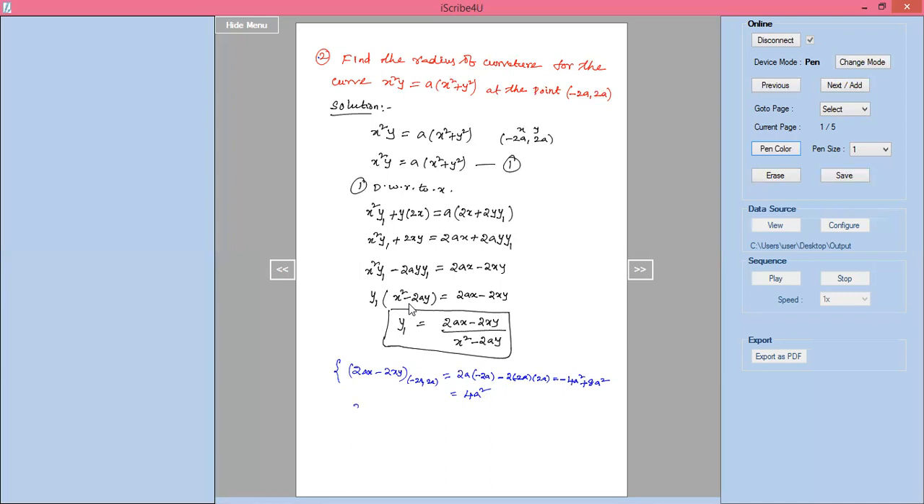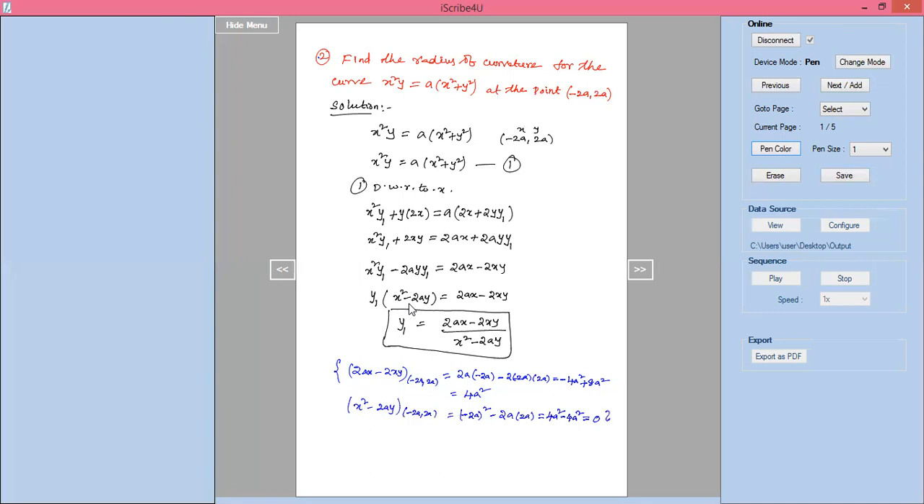Then similarly, I will take x square minus 2ay at the point minus 2a comma 2a. Substitute x square, which is minus 2a whole square, minus 2 into a into y, which is 2a. So this one is 4a square minus 4a square, which is 0.